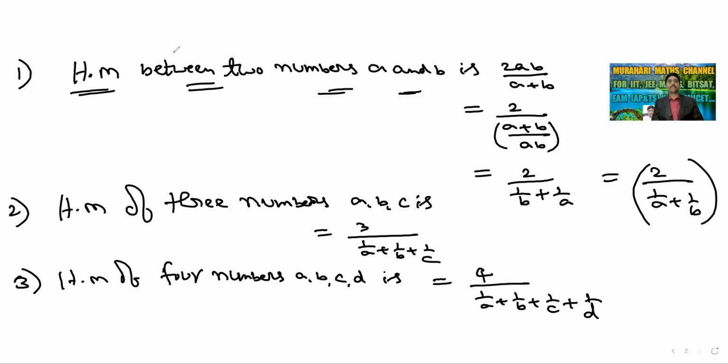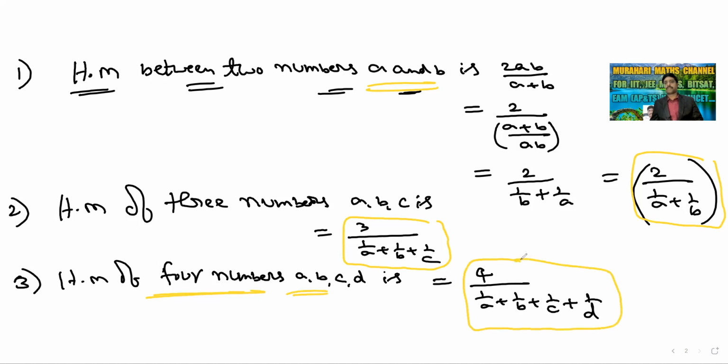Harmonic mean of two numbers is 2 by (1 by A plus 1 by B). Harmonic mean of three numbers A, B, C is 3 by (1 by A plus 1 by B plus 1 by C). Harmonic mean of four numbers A, B, C, D is 4 by (1 by A plus 1 by B plus 1 by C plus 1 by D). Okay, and so on.